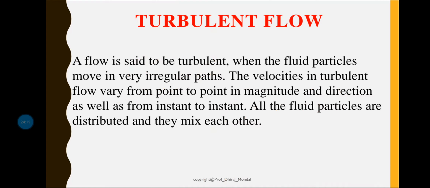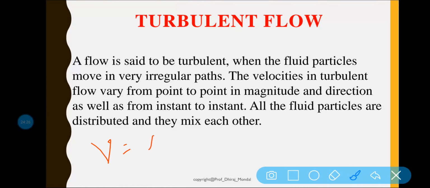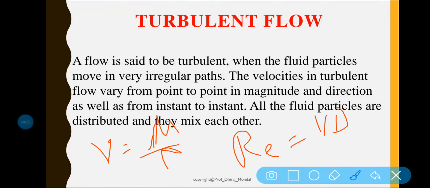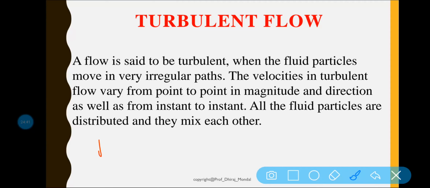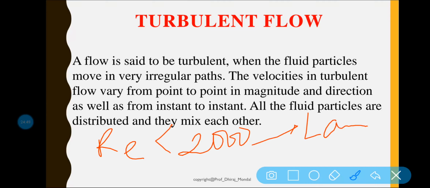V is the mean velocity of the flow, and nu is equal to mu by rho. So we can write Reynolds number is equal to Vd by nu. Nu is the kinematic viscosity. Now, this Reynolds number is one kind of non-dimensional number. If this Reynolds number is less than 2000, then it will be called laminar flow.